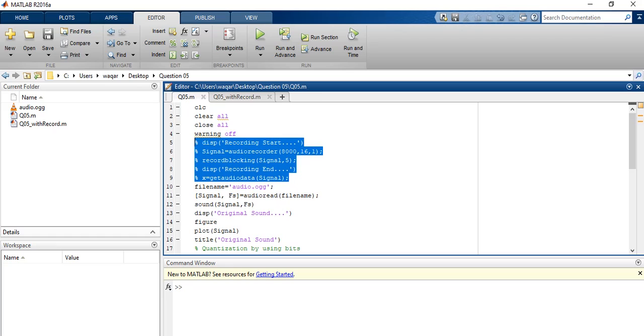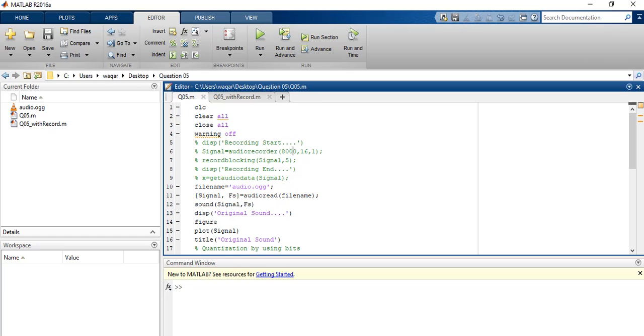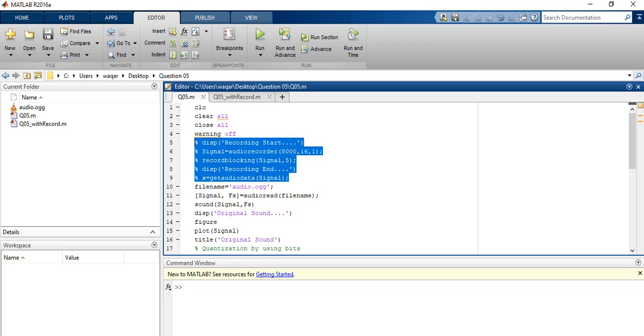Recording the signal with a frequency and number of channels, for 5 seconds, then recording ends and we have a signal. Now we have already recorded your signal. It's the signal which you provide me. Okay, it's a recorded signal. If we want to record with MATLAB, we can do this.